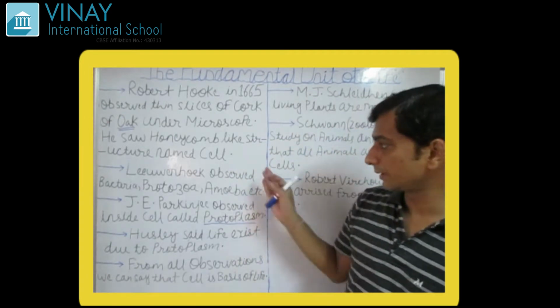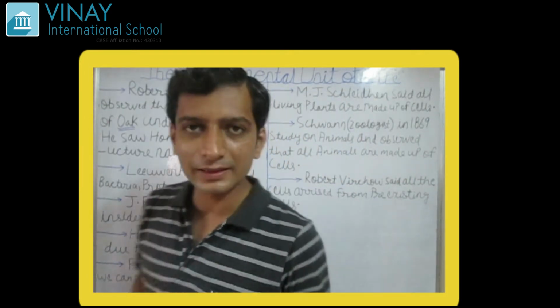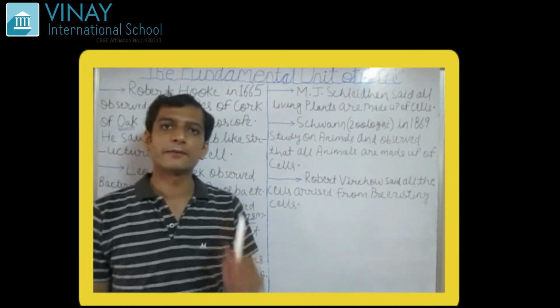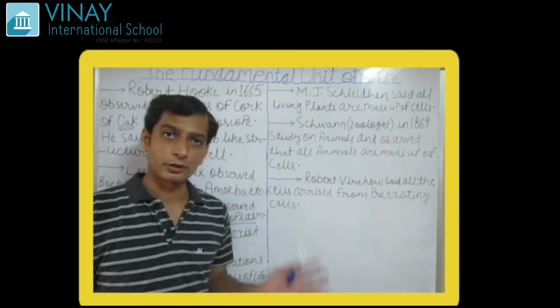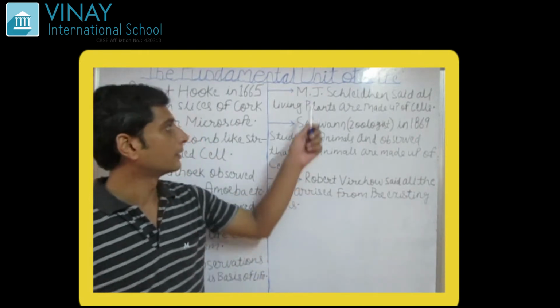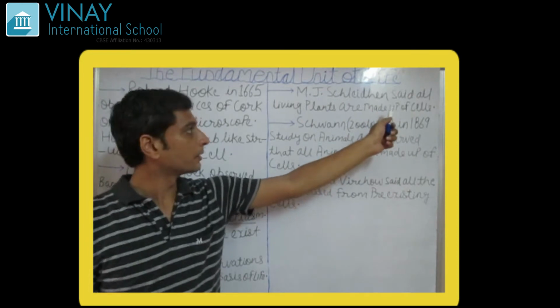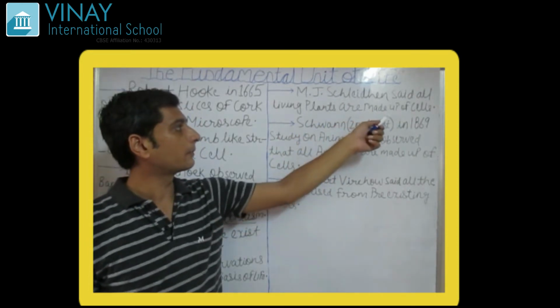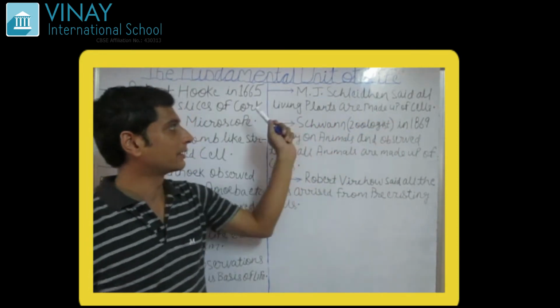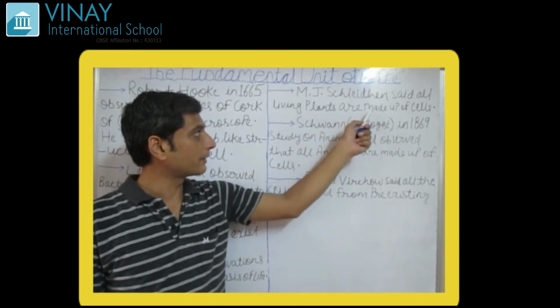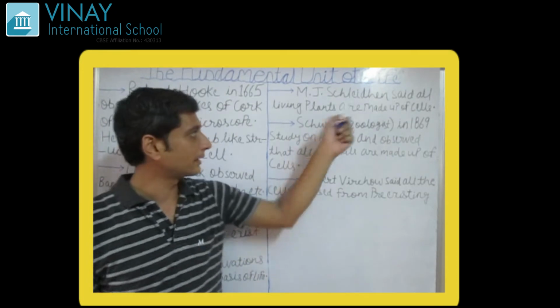So this was very important. Just remember the scientists, about the scientists, what did they do. Different scientists have different contributions, so you should know about it. Next, the scientist named M.J. Schleiden said all living plants are made up of cells. So M.J. Schleiden said that all living plants are made up of cells.